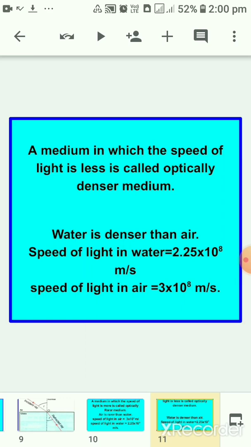For example, if I am writing here, water is denser than air, we have to compare again the speed of light in these two media. The speed of light in water is around 2.25 into 10 to the power 8 meter per second, and the speed of light in air is 3 into 10 to the power 8 meter per second. Comparing these two speeds, we find the speed of light in water is less. So water is denser than air.